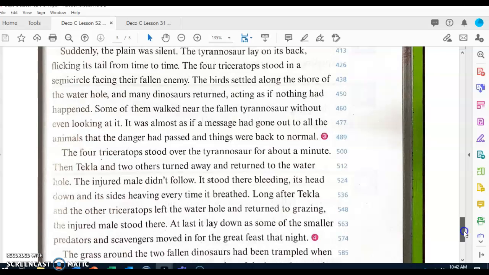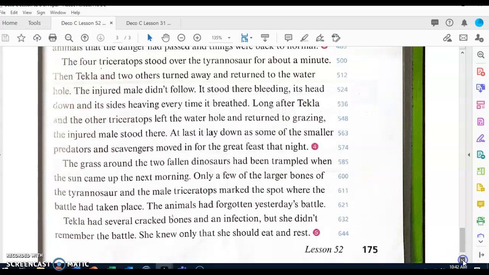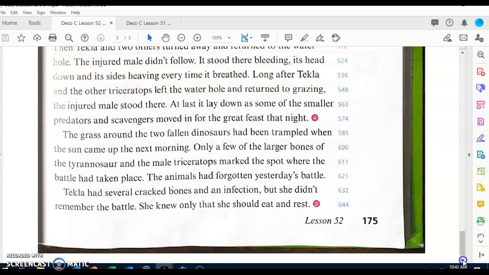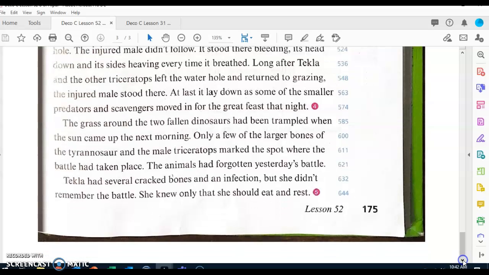The 4 Triceratops stood over the Tyrannosaur for about a minute. Then Tekla and 2 others turned away and returned to the water hole. The injured male didn't follow. It stood there bleeding, its head down, and its sides heaving every time it breathed. Long after Tekla and the other Triceratops left the water hole and returned to grazing, the injured male stood there. At last it laid down as some of the smaller predators and scavengers moved in for the great feast that night. The grass around the 2 fallen dinosaurs had been trampled when the sun came up the next morning.